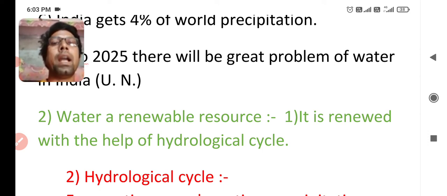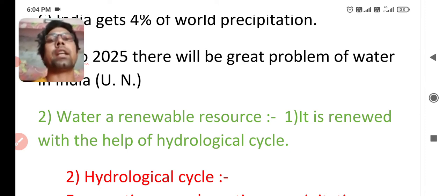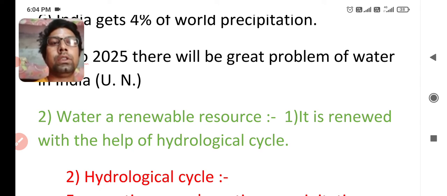Water can be supplied, but you can imagine that water's source cannot be expanded. So there is 1% fresh water on the earth, it cannot be decreased or increased. So that's why it is renewable, but on the other hand we have scarcity of water. So how is water a renewable resource?